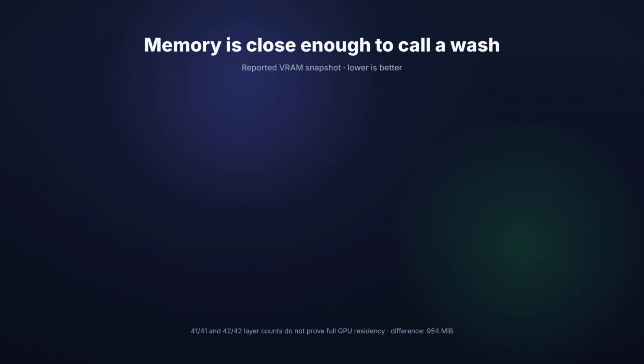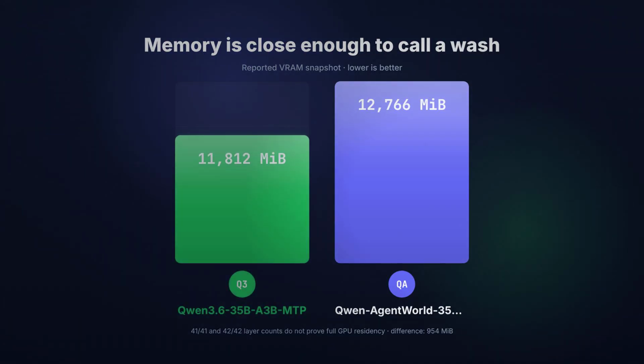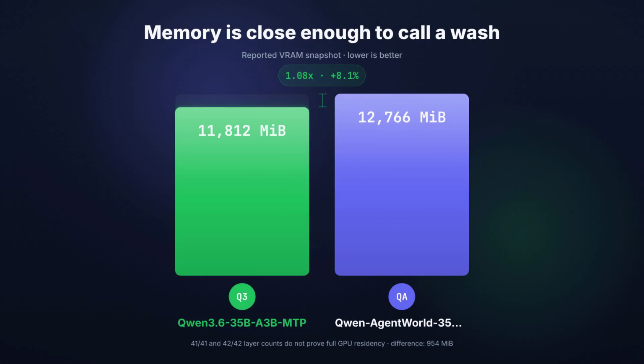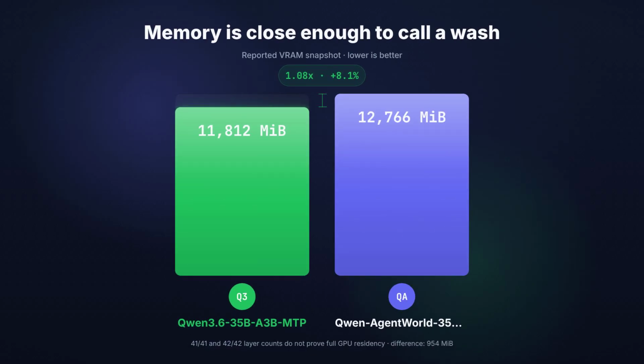Memory is close enough to call a wash for this class of model, and it should not drive the buying decision. Agentworld recorded 12,766 mebibytes, and Qwen3.6 MTP recorded 11,812. That is a difference of 954 mebibytes, while both selected GGUF files sit around 18 gigabytes. The practical result is that Agentworld buys its throughput lead without demanding a radically different local hardware tier.